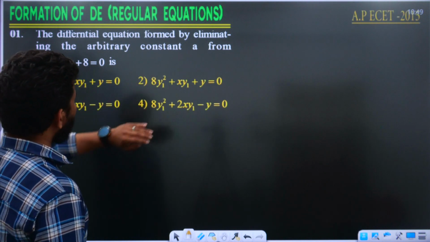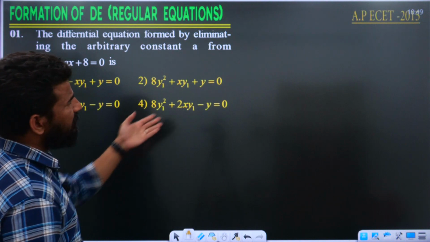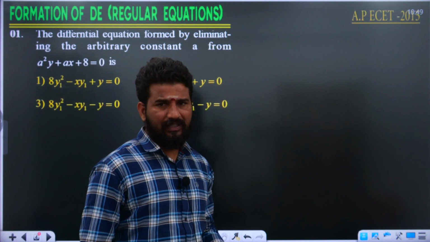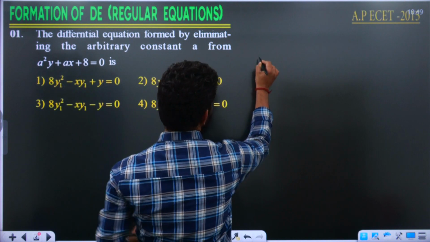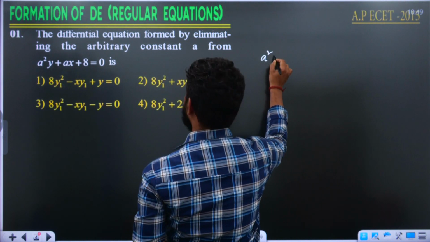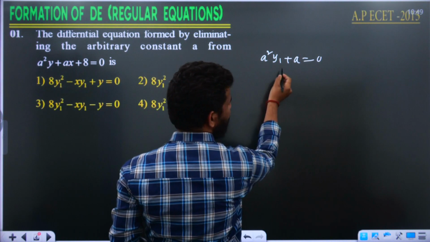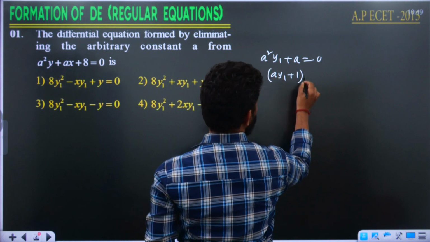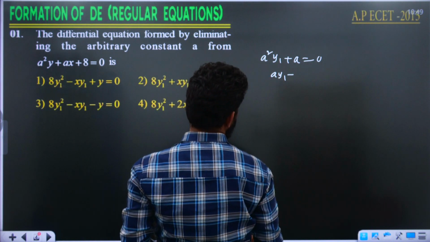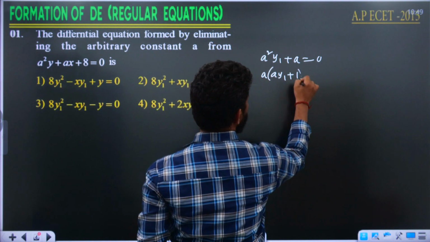The differential equation found by eliminating the arbitrary constant a from the given equation was asked in ECET 2015 in AP. Let me write the question here. If I differentiate this equation, it is going to be a square y1 plus a is equal to 0. From this, if I take a common, it is going to be a y1 plus 1 is equal to 0.